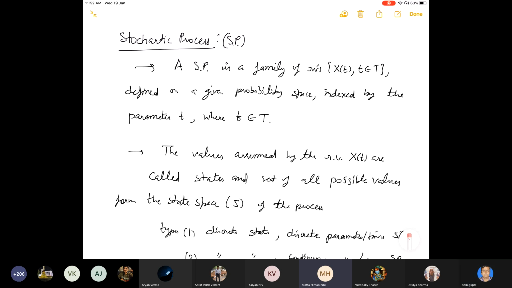Yeah. Some examples we will take, for example, Markov chains. That is also a stochastic process, and similarly so on. We will take some examples for these kind of things you have asked, where you have a state space of this type, for example, x comma y type. For example, 0 comma 0, 1 0, these kind of state spaces. So we will take these kind of examples when we move further.